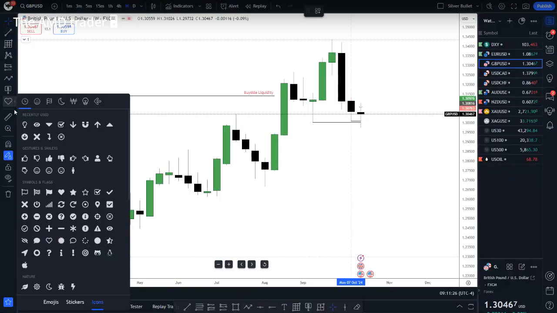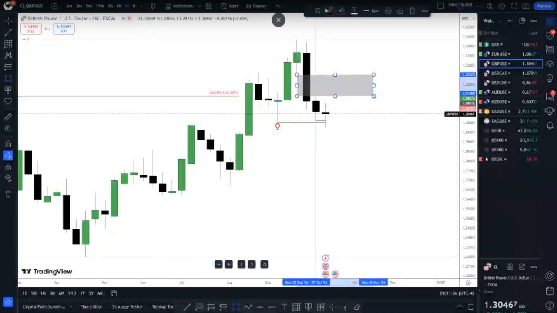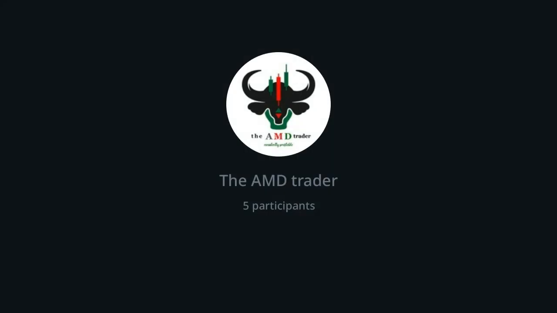So what are we looking for this week? We're simply looking for price to turn back up into what? Into internal. In this case, it's going to be this fair value gap here on the weekly chart, weekly fair value gap. What do we have here with this fair value gap? Oh, actually, it's a balanced price range over here. We have a balanced price range, so expect price to check into it.